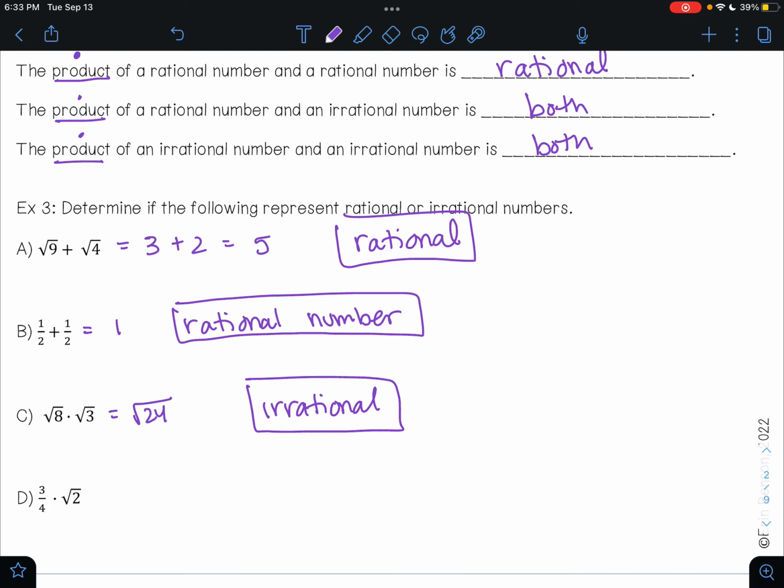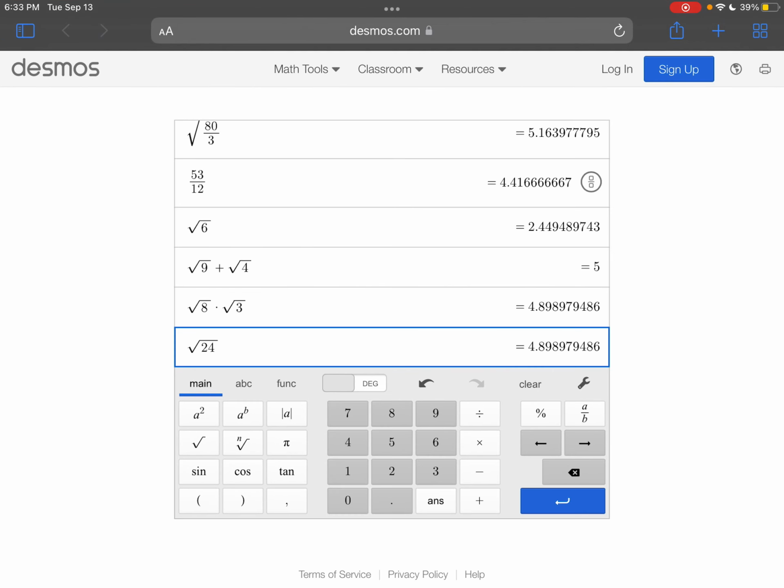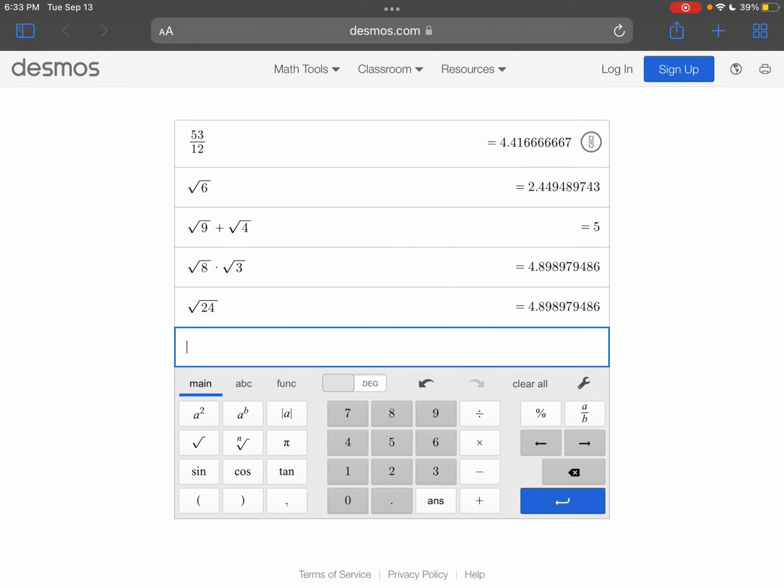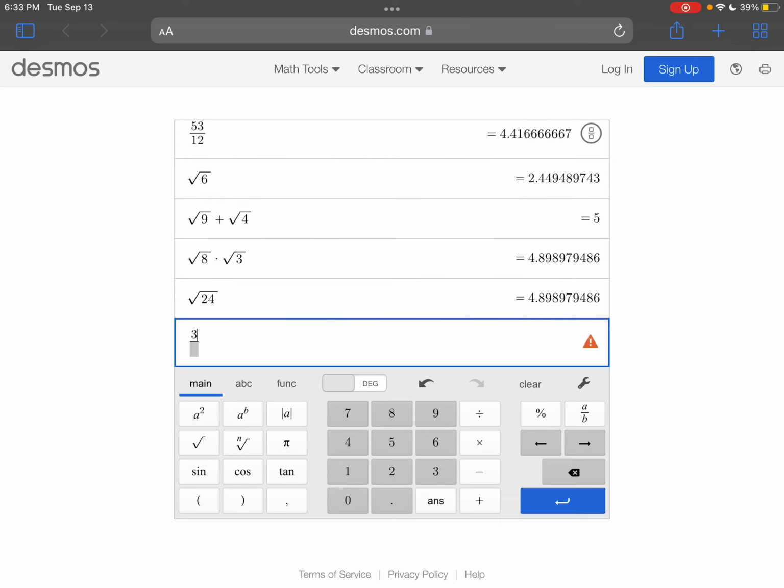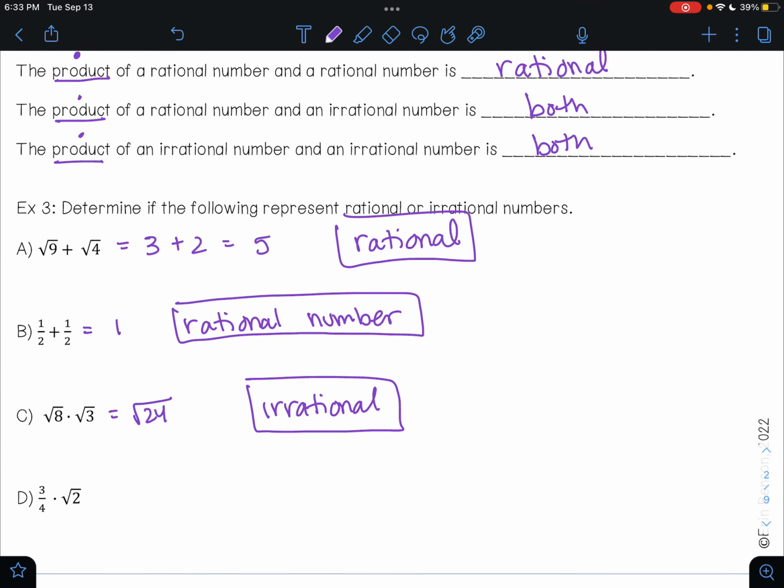For example D, I have 3/4 times the square root of 2. Let me get my fraction, 3/4 times the square root of 2. And this is also going to be an irrational number. If you multiply this together, you'll get 3 square roots of 2 over 4.